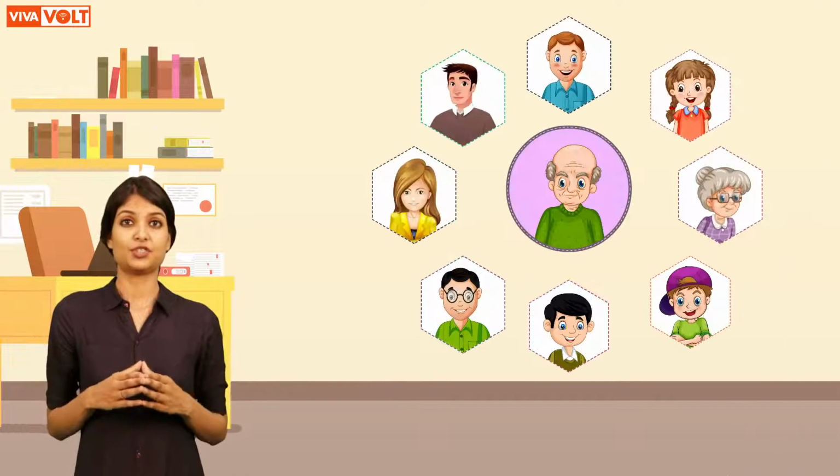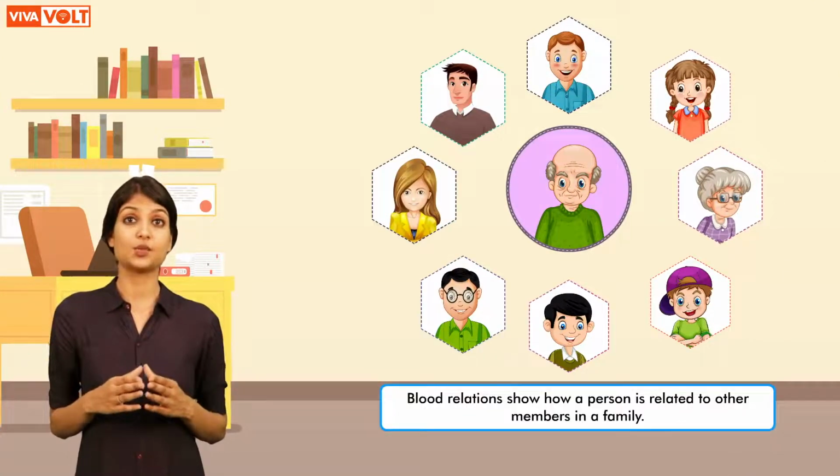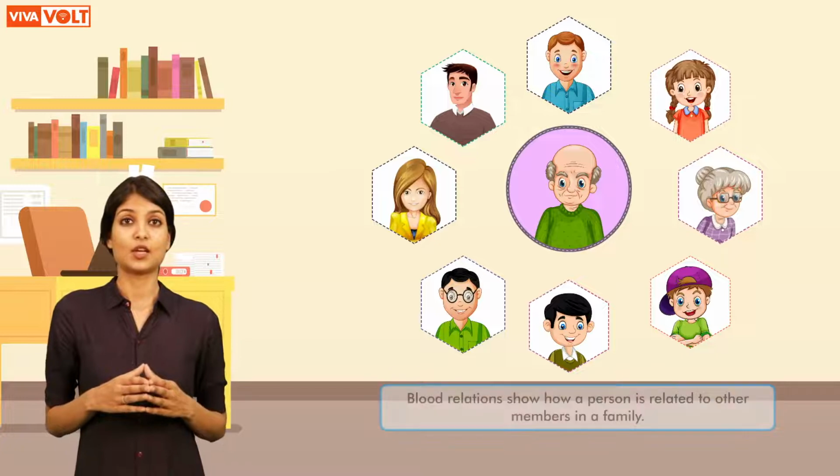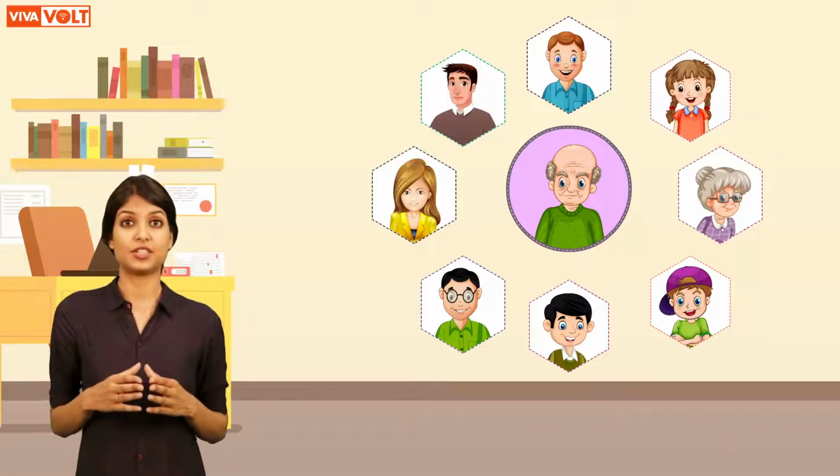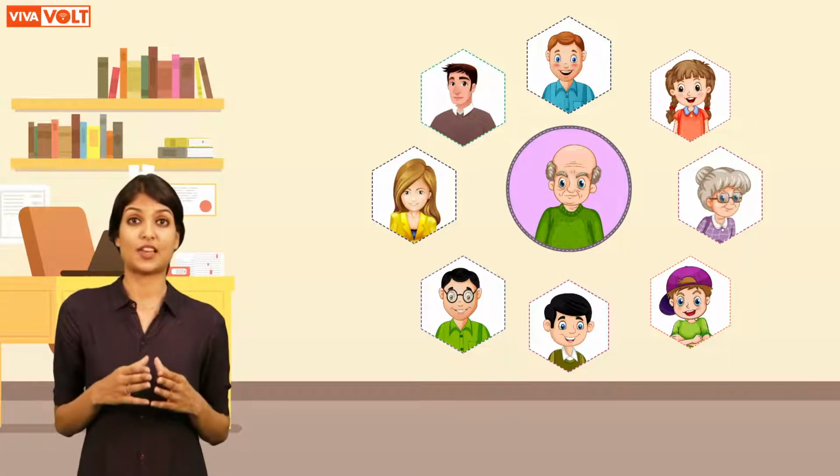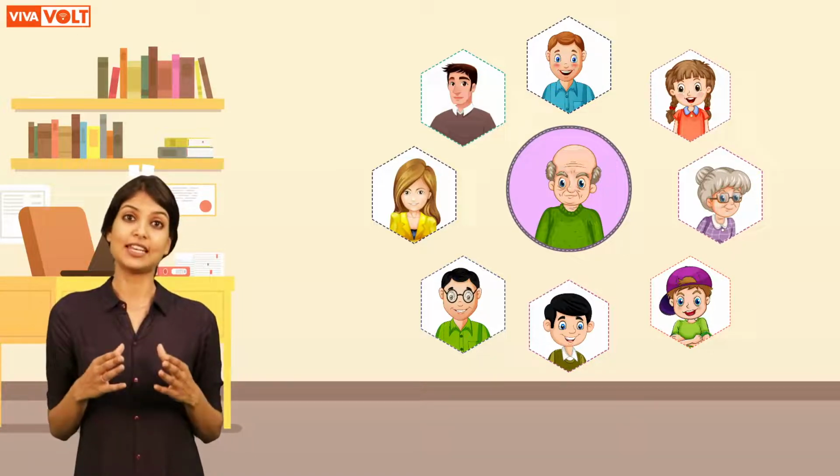But did you understand who gifted the watch to Tanya and whose wedding she is going to attend? To understand the relations, let's learn about blood relations first. Blood relation shows how a person is related to other members in a family. Solving questions based on blood relations helps the learners to develop and enhance their logical and analytical thinking. It's important to understand different relations in the family on both maternal and paternal sides.